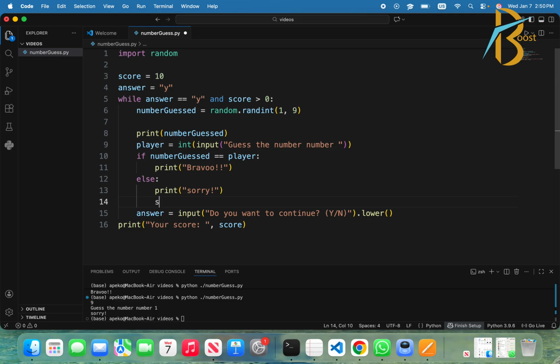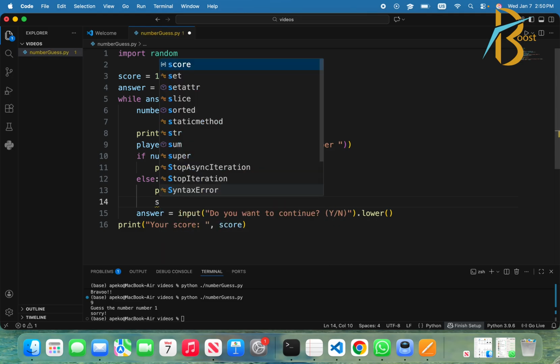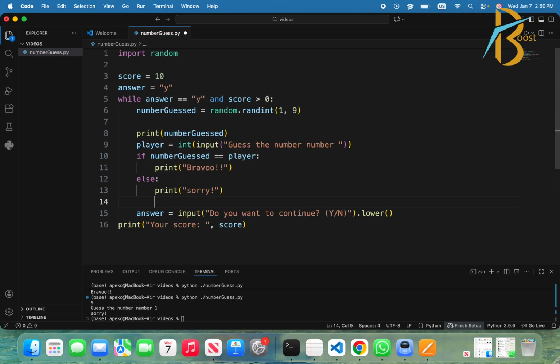But in the case where the number guessed is not the one that the computer has chosen, we are going to remove one point from the score, so that at the end we'll see what point is remaining for the guy.